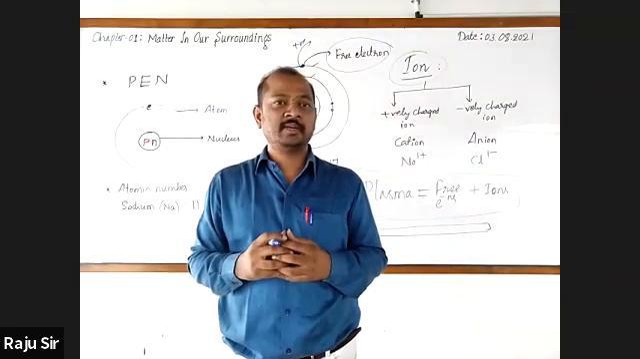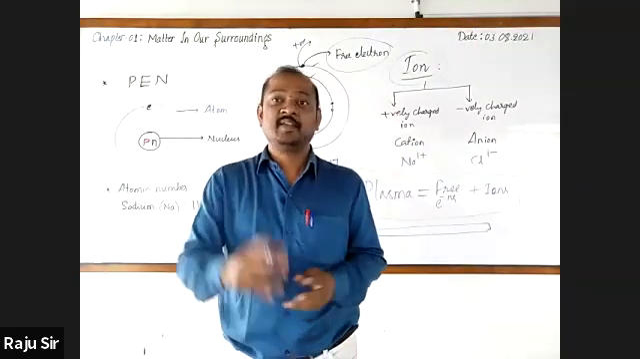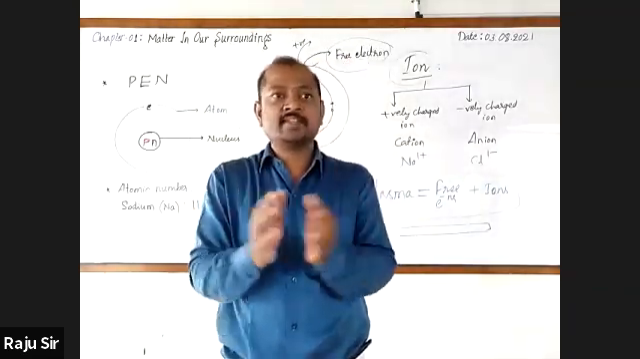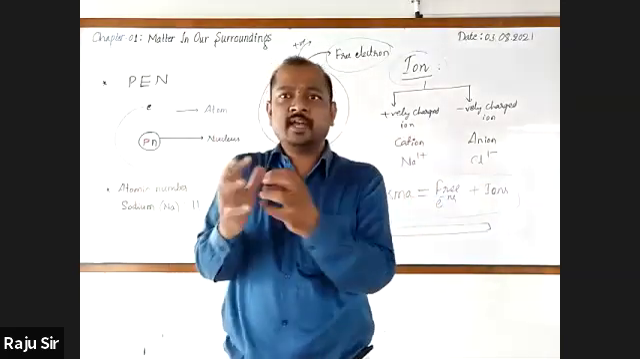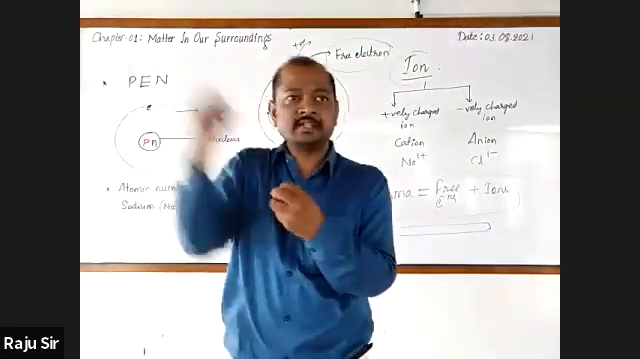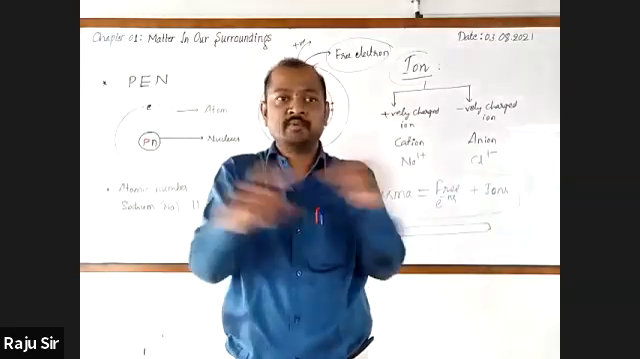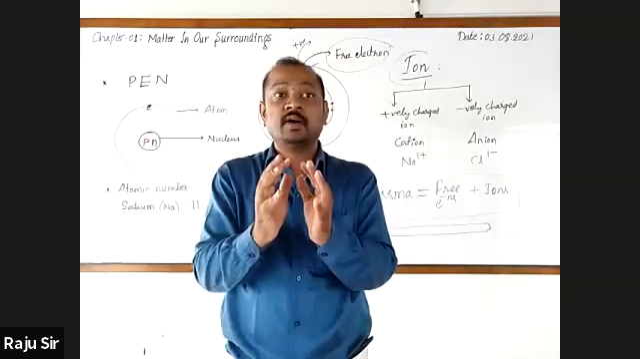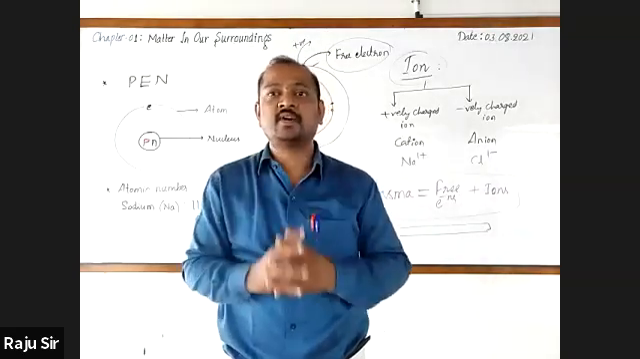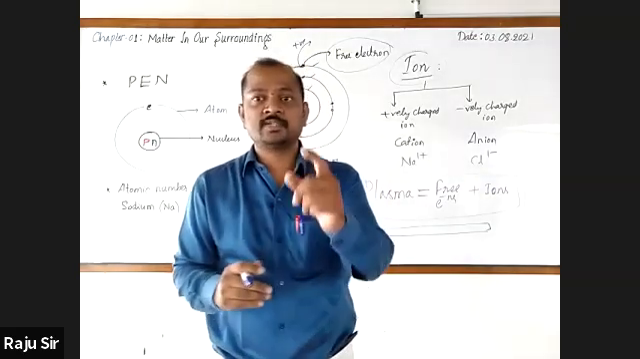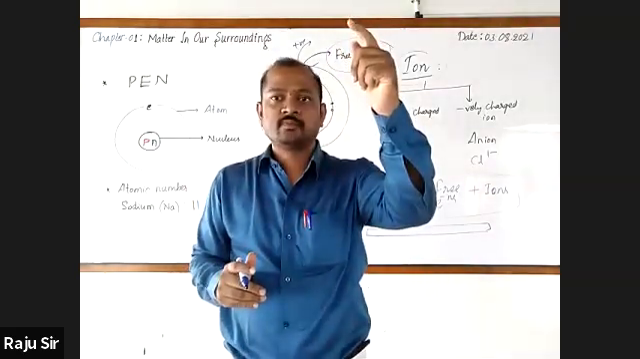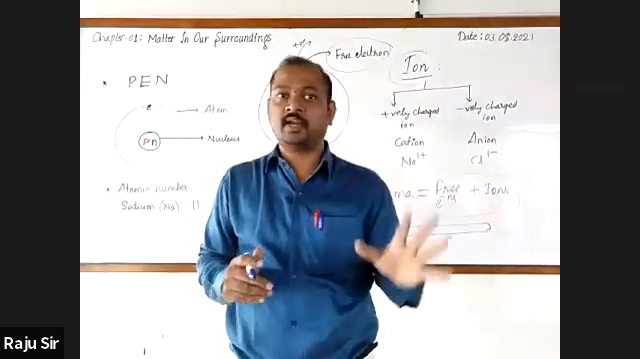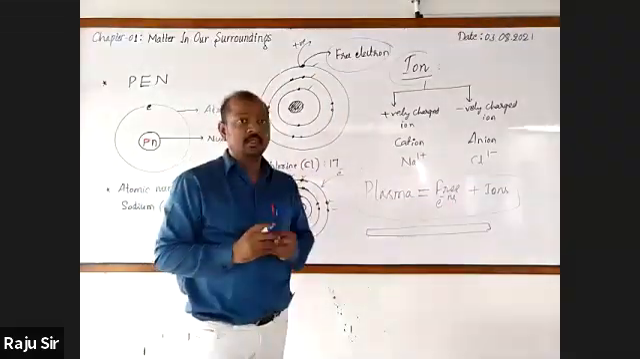Why are they called noble gases? They don't react with anything. All these elements are stable. They neither donate electrons nor receive electrons, nor do they even share electrons. All are stable and chemically unreactive. Hence, they are called noble gases. Once again, I remind you: helium, neon, argon, krypton, xenon, and radon. These are called noble gases.